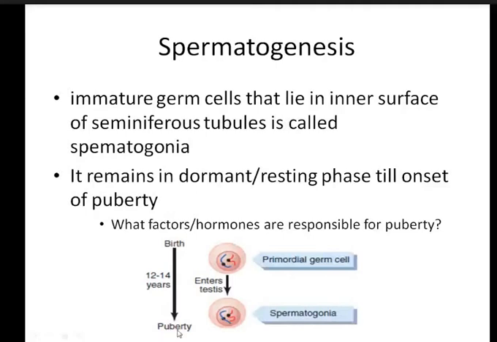But at the onset of puberty, through an unknown mechanism, which is still unknown, this pulsatile release of GnRH is responsible for the onset of puberty. Am I clear? Which factor or hormone is basically responsible for the onset of puberty?